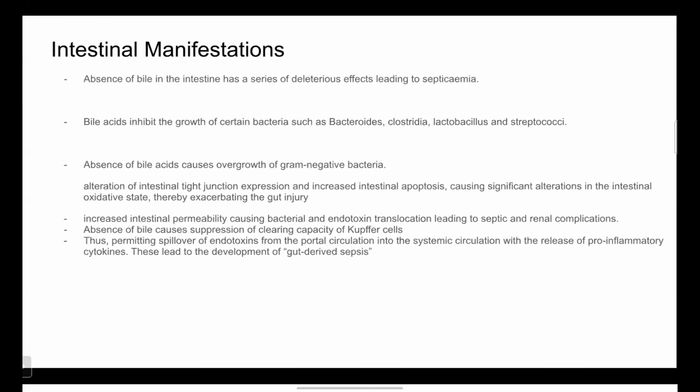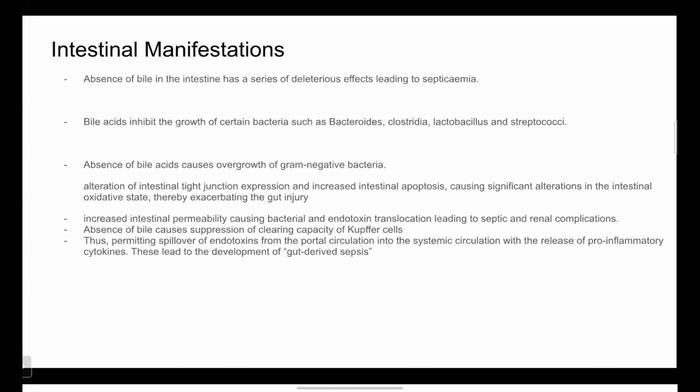Then the changes in intestinal manifestations. Absence of bile in the intestine has a series of deleterious effects leading to septicemia. Bile acids inhibit the growth of certain bacteria such as Bacteroides, Clostridia, Lactobacillus, and Streptococci. In the absence of bile, absence of bile acids causes overgrowth of gram-negative bacteria.